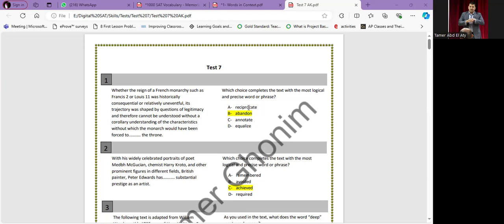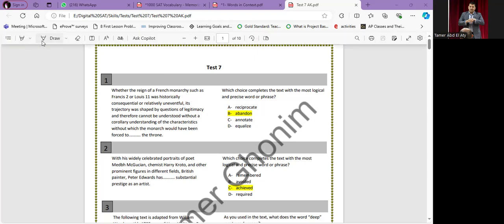So the first word here is reciprocate. Reciprocate: to return to something. It can be also to repay, to recompense. So to make something or to return back, actually it's neutral for me.